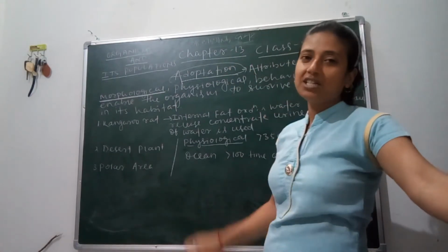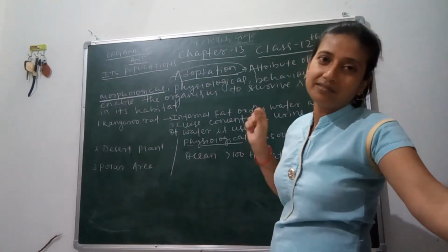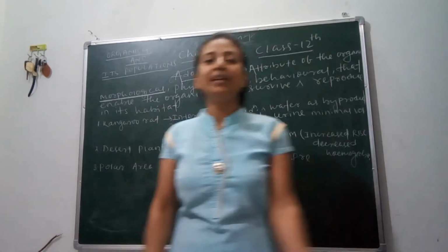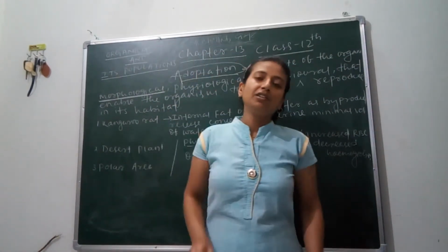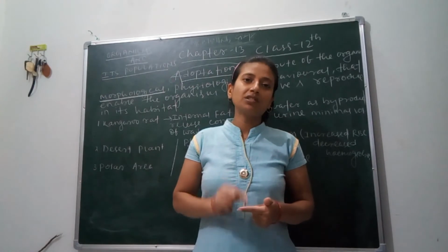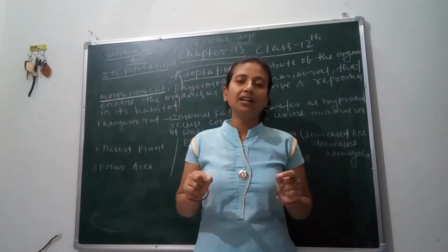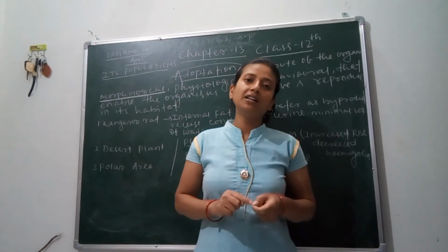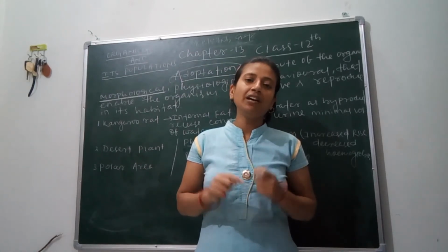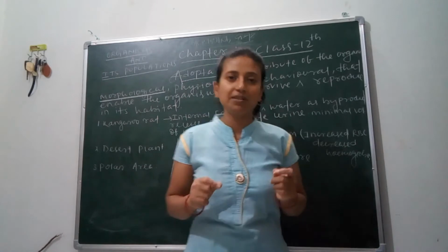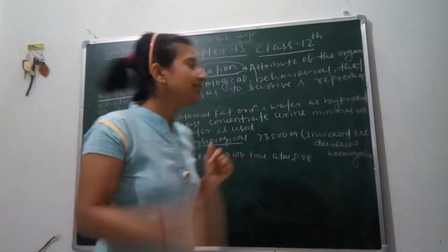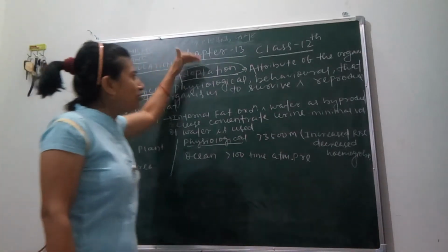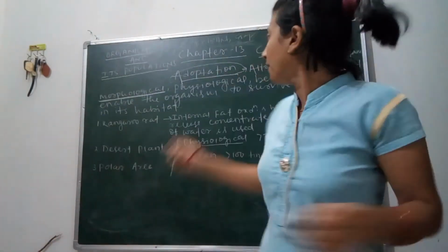If we try to understand simply, what is adaptation? In normal language, adaptation is the ability of the body due to which it is able to survive in any condition. So adaptation is the condition or ability of the body in which the organism is able to survive in any condition. So if we see its biological definition, how do we define it?